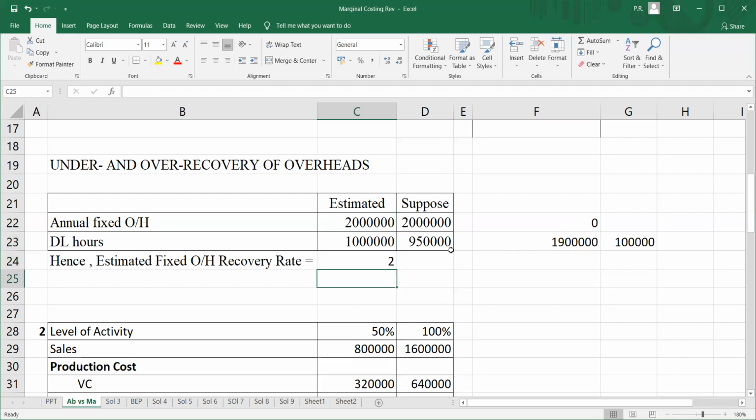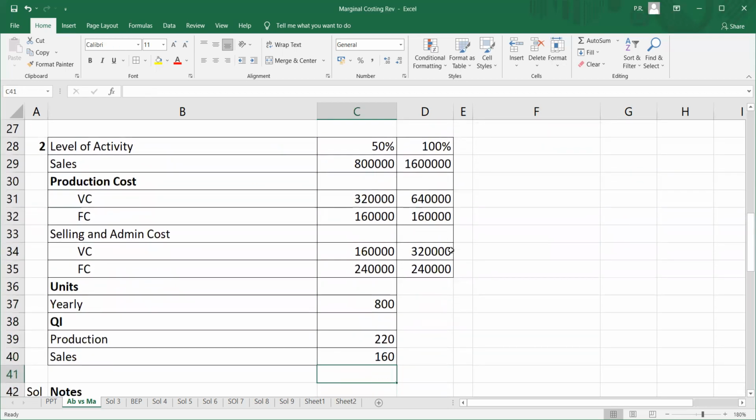Now we will take a small sum on the same concept. I hope you all have that PDF with you. In that PDF, it is sum number MC2 on page number 2. It reads like this: Wonder Limited manufactures a single product. The following figures relate to the 1 year period, at activity levels of 50% and 100%. Sales at 50% is 8 lakhs. Production cost and selling and admin costs are each divided into variable cost and fixed cost. The normal level of activity for the year is 800 units.